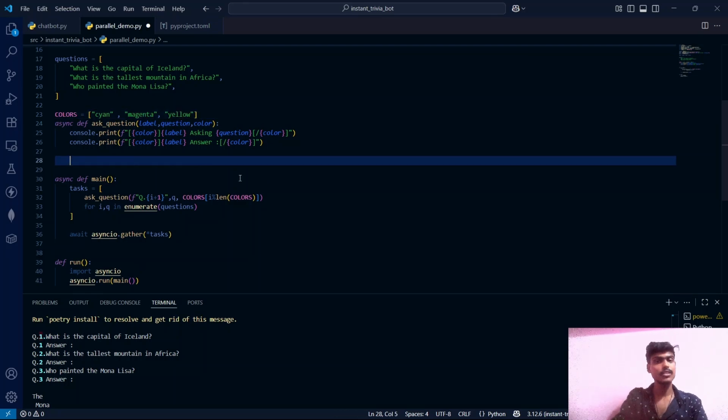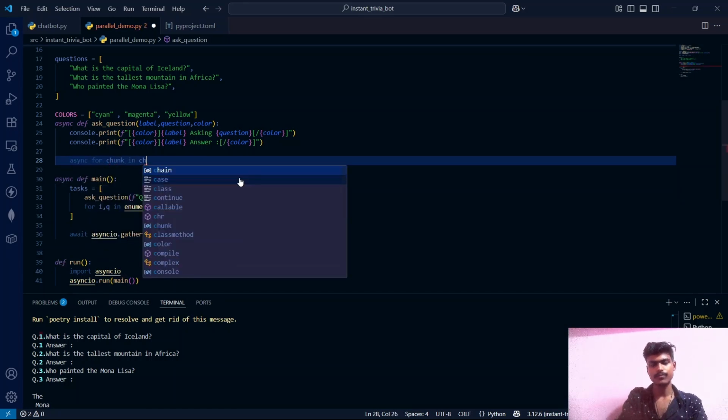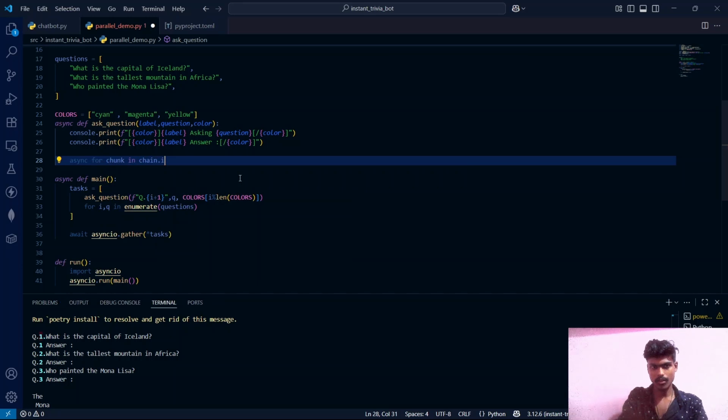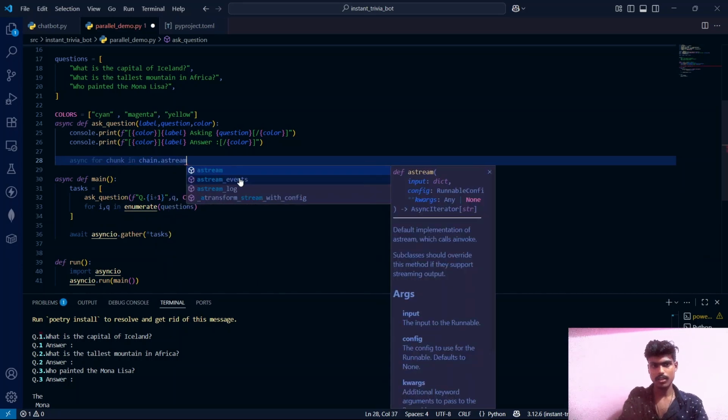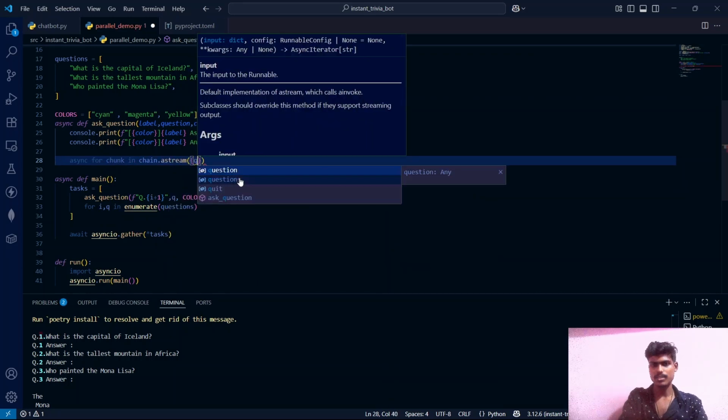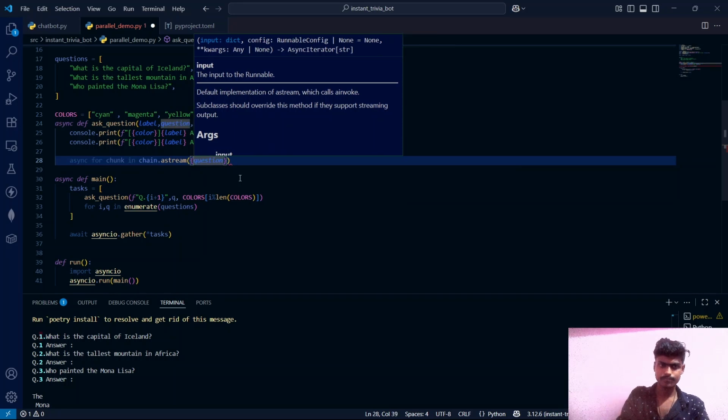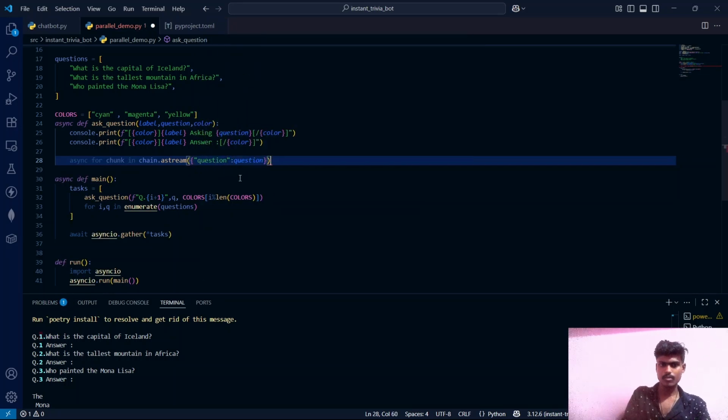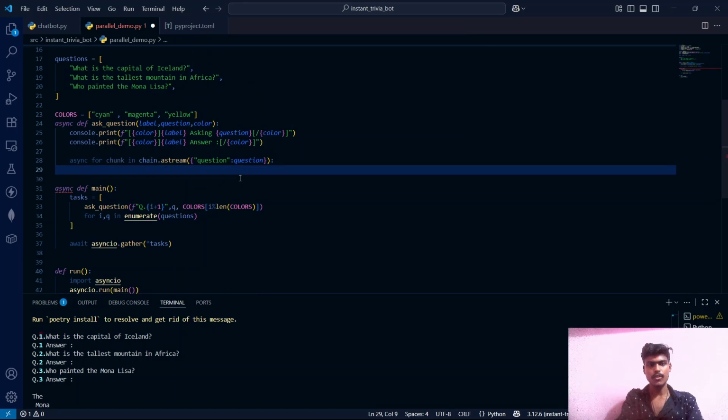Now we will be implementing the dot stream method. Async for chunk in chain dot stream. We will pass the question inside it. So we have passed the question, and for each question we should print the response.